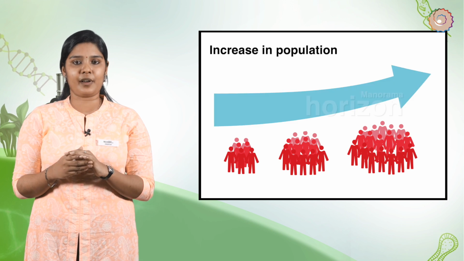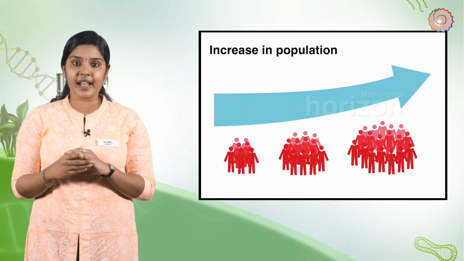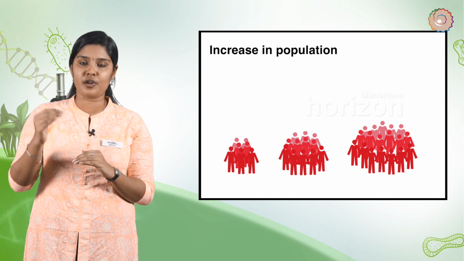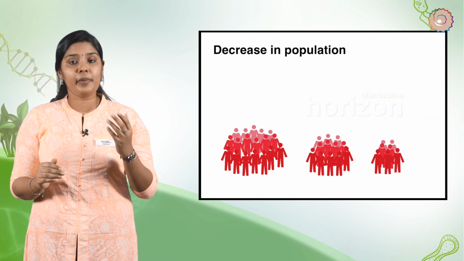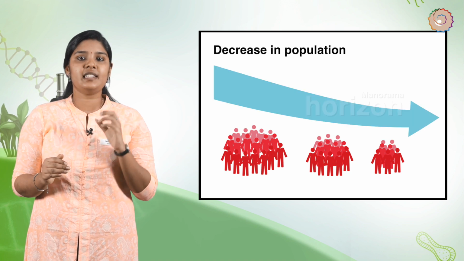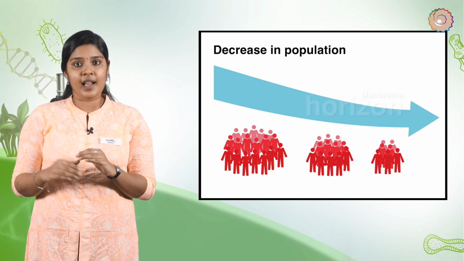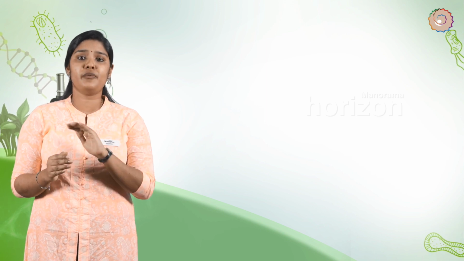Reproduction is necessary because it is required for the survival and increase in the population of a species. If organisms do not reproduce, their population decreases and thus the species will become extinct. The process of reproduction ensures that a plant or animal species does not disappear from the earth. Hence, reproduction is very important in maintaining stability in the ecosystem and for the continuation of life on earth.